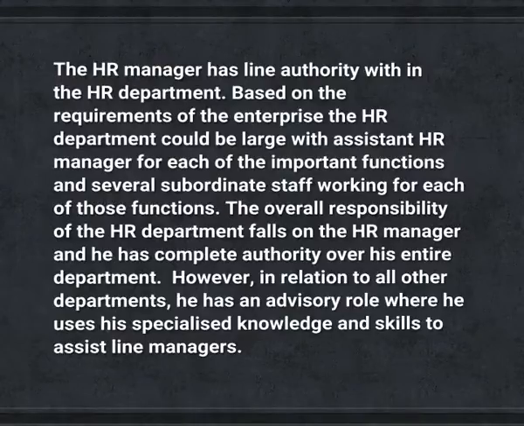The HR manager has line authority within the HR department. Based on the requirements of the enterprise, the HR department could be large with assistant HR managers for each of the important functions and several subordinate staff working for each of those functions. The overall responsibility of the HR department falls on the HR manager, and he has complete authority over his entire department. However, in relation to all other departments, he has an advisory role where he uses his specialized knowledge and skills to assist line managers.